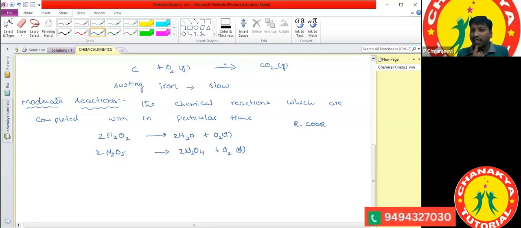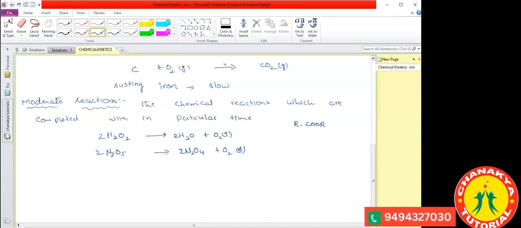Confirmation test of the carboxylic acid. Esterification reaction, particularly one reaction is there. It is a very, very important question for you also. Esterification reaction means when carboxylic acids are treated with ethanol in presence of concentrated sulfuric acid to form an ester. After forming the ester, you will get some fruity odor, a fruit smell. If you get some fruit smell, it represents an esterification reaction.